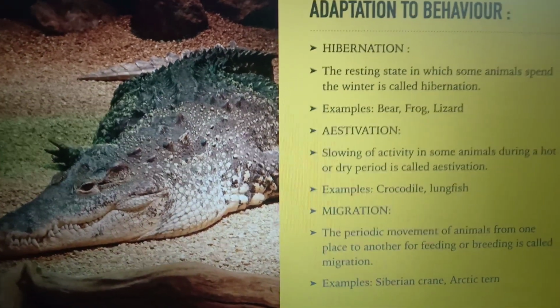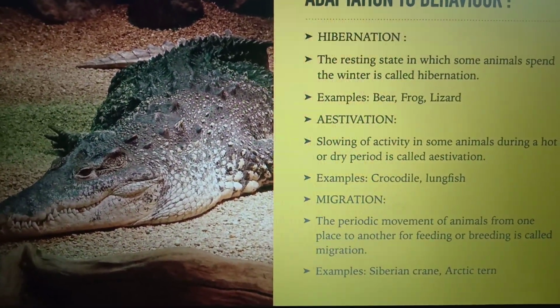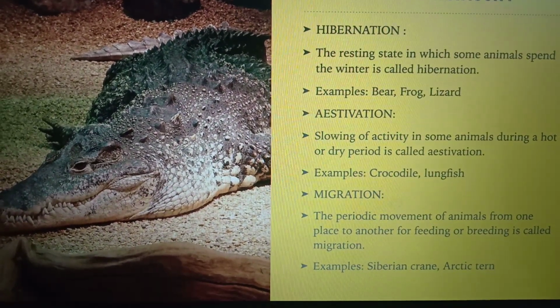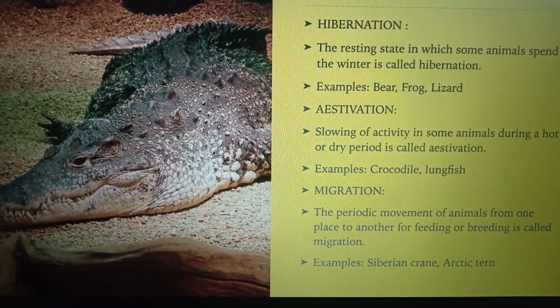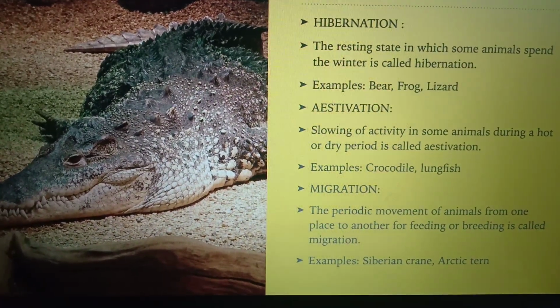Adaptation to behavior. Hibernation. The resting state in which some animals spend the winter is called hibernation. Animals like bear, frog, and lizard hibernate.